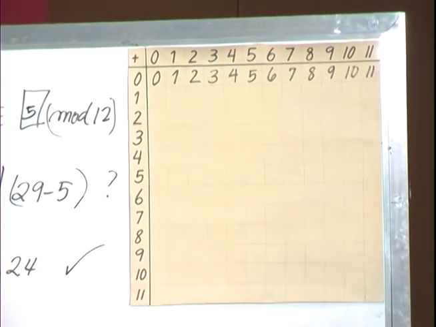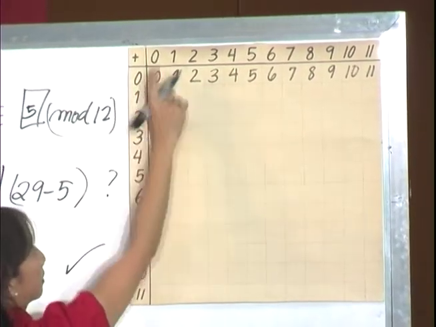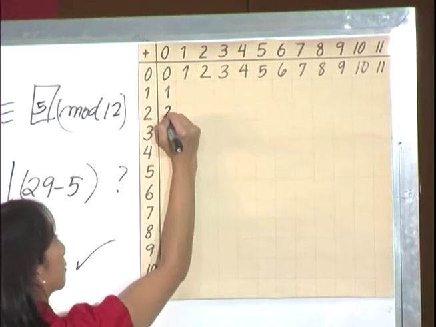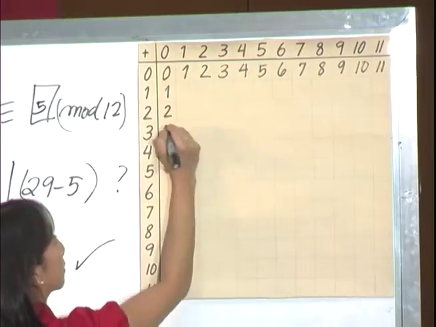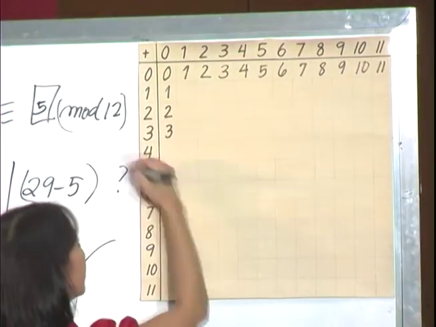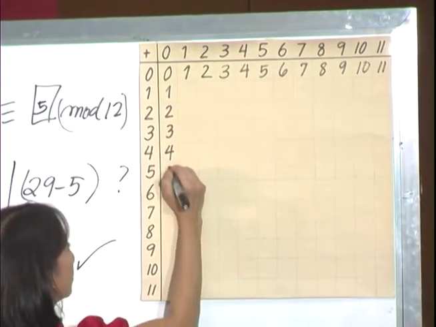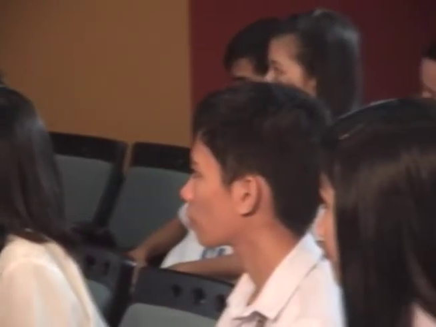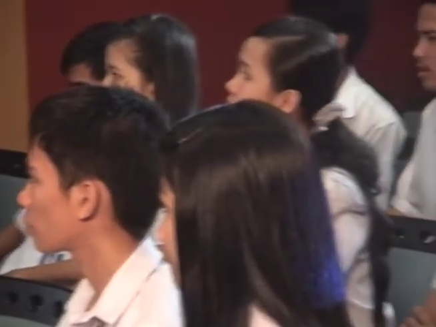And I'll start with this column again. 1 plus 0 is 1. 2 plus 0 is 2. 3 plus 0 is 3. Do you see a pattern again? So all I need to do is copy. Copy since this is 0. 7, 8, 9, 10, and 11.